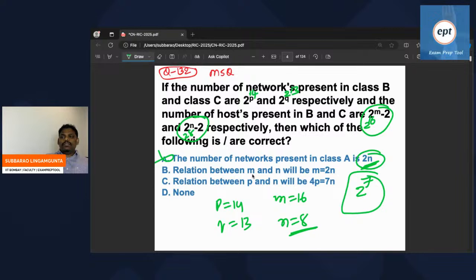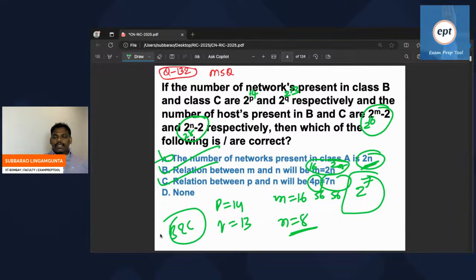The relation between M and N will be M is equal to 2N. What is the M? 16. What is the N? 8. 2 into 8, 16. I think that is true. The relation between P and N will be 4P equals 7N. What is 4P? P is going to be 14. 14 fours, 56. 7N, 7 8s are 56. True. So I think B and C are correct for this problem.